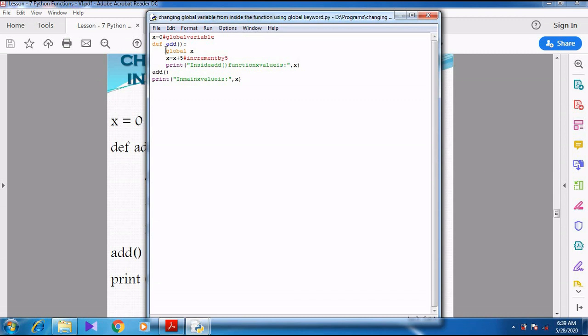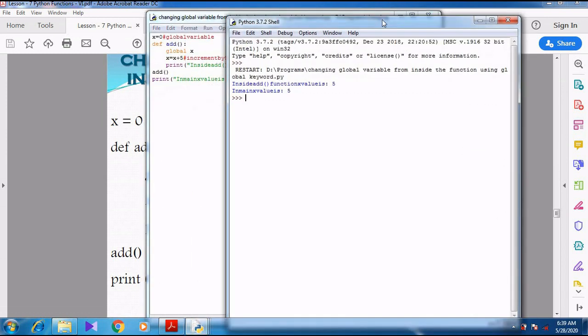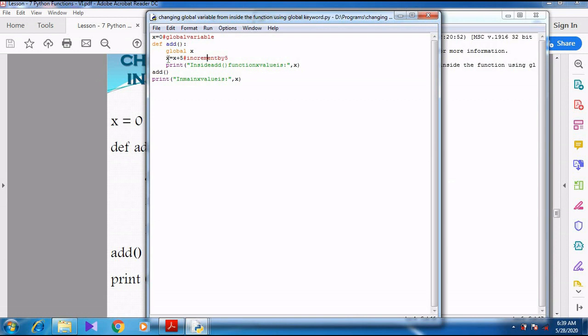Right? Let's see this. So when I press F5, inside the add function, see here, x value is 5. In main, x value is 5. So here it is changed. Inside the function itself, x value is changed as 0 plus 5, 5. So in main also it is changed to 5.